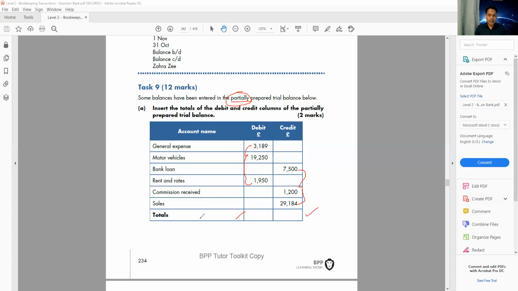So let's add the debit side, 3189. So okay, I have this one. Thank you, Seppi. So 24,389, the debit side, and 37,884, that's credit. So you see it's not matching because it's a partially prepared trial balance. Don't worry about it, it's not going to be matched. So here, nothing to understand again, just easy marks, just adding two sides, that's it.